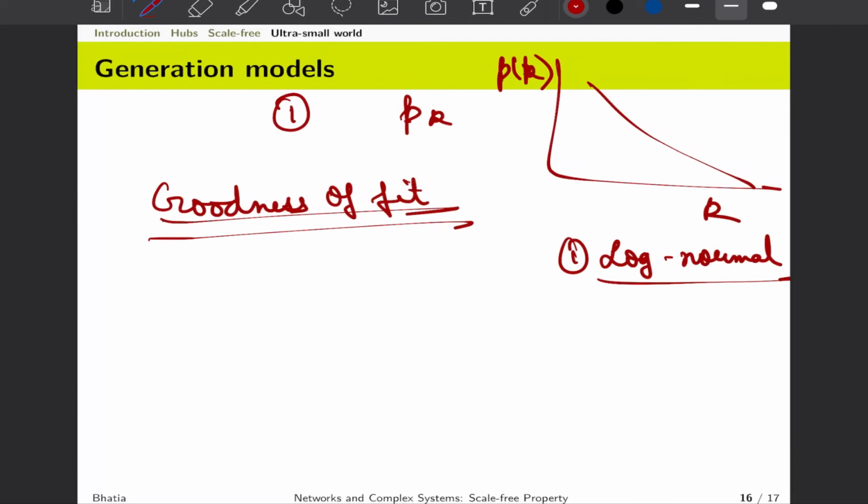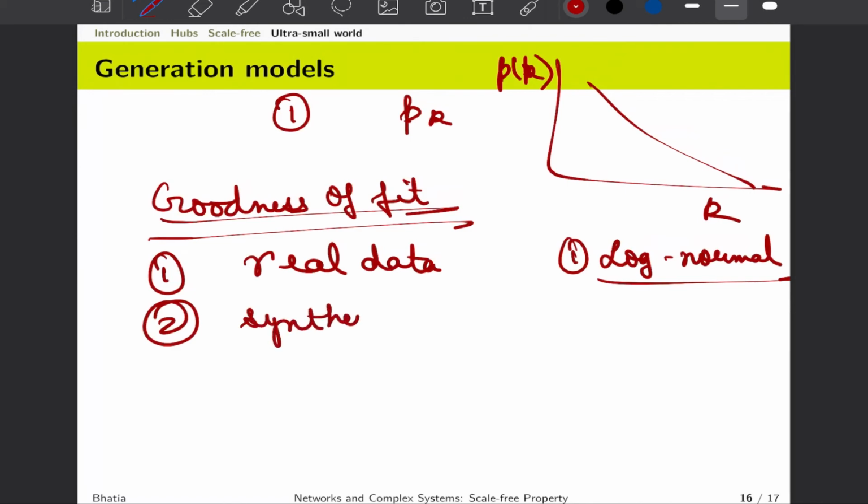So what these goodness of fit tests tell you is that if you fit a particular distribution on real data, and you can already generate a degree distribution by following the exact functional form for synthetic data, which is what we generated before, artificially generating a degree distribution without caring about the network, and if there is a tolerable divergence between the degree distribution for the real data and the one generated from synthetic data, you can say that there is a good fit, or this distribution is able to explain the real data, and hence we go with that distribution. Otherwise we keep on identifying the best possible fit.